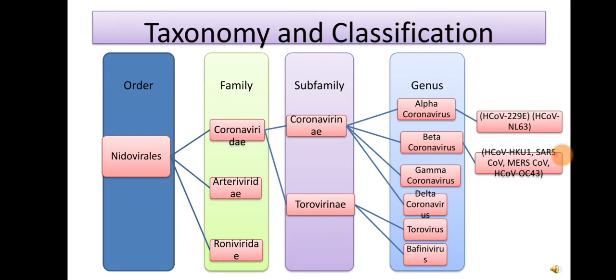There are a number of target tissues such as nervous system, immune system, kidney, reproductive system, respiratory system and enteric system. So let's see the taxonomy and classification of this virus. The coronavirus belongs to the order Nidovirales. This order has three families: Coronaviridae, Arteriviridae and Broniviridae, among which the family Coronaviridae has two subfamilies, Coronavirinae and Torovirinae. The subfamily Coronavirinae has four genera: alpha coronavirus, beta coronavirus, gamma coronavirus and delta coronavirus, among which alpha coronavirus and beta coronavirus have been found to cause diseases in humans.